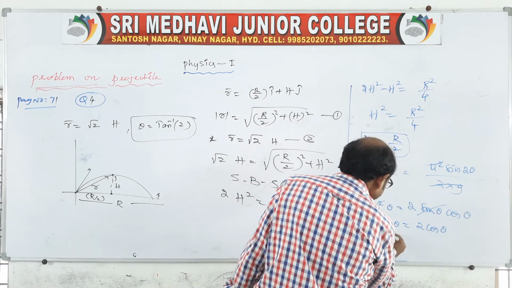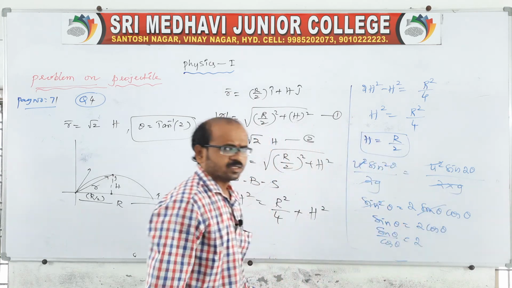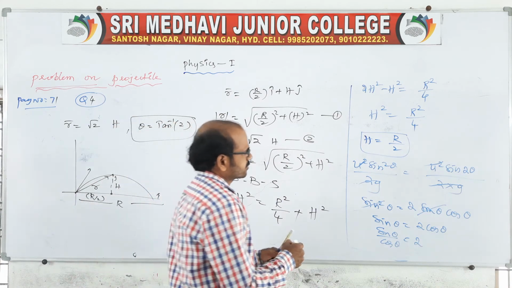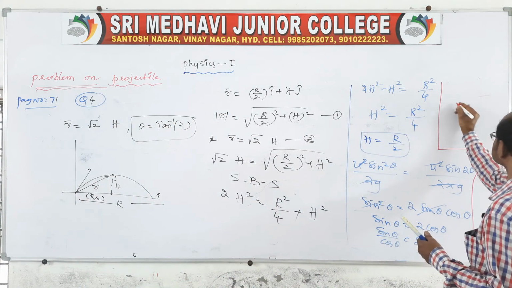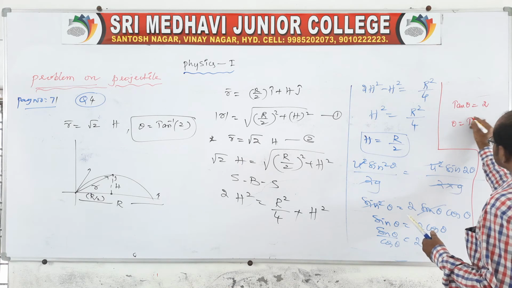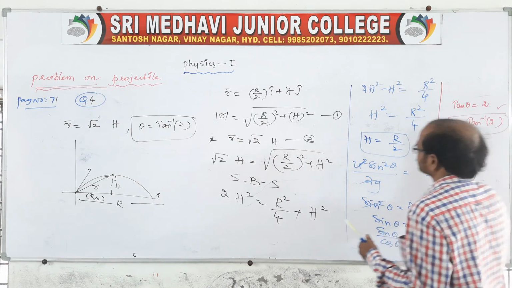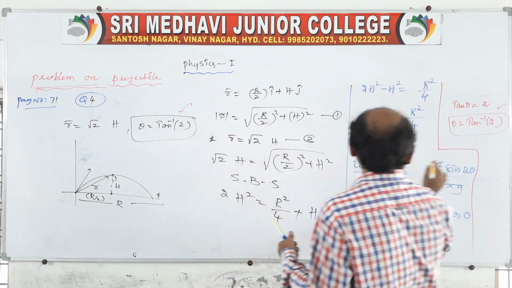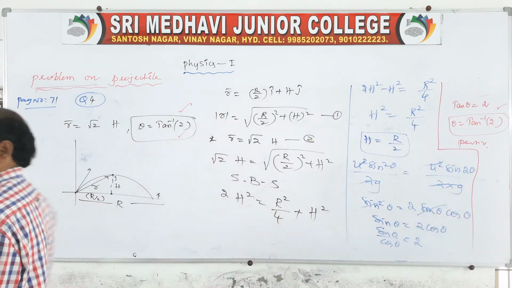So sin theta by cos theta is equal to 2. Therefore, sin theta by cos theta is nothing but tan theta, which is equal to 2. Theta is equal to tan inverse of 2. Hence, it is proved. This is the proof for this question.